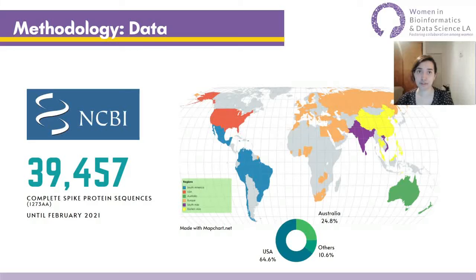The data we used was from the NCBI. More than 39,000 complete spike sequences were retrieved from its database. It is important to note that the distribution of the samples was not equal. Almost 90% of the data was taken from the US and Australia.